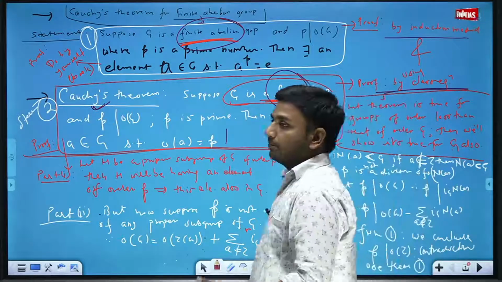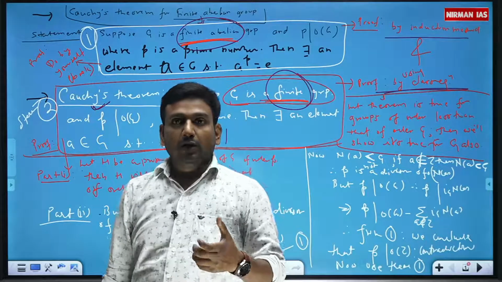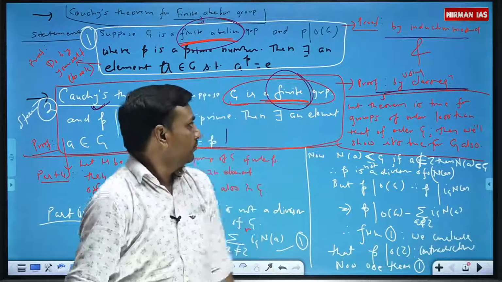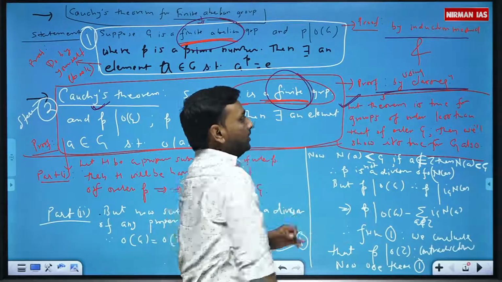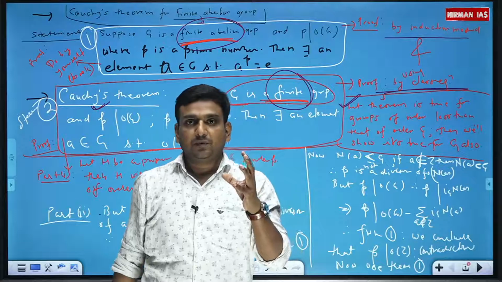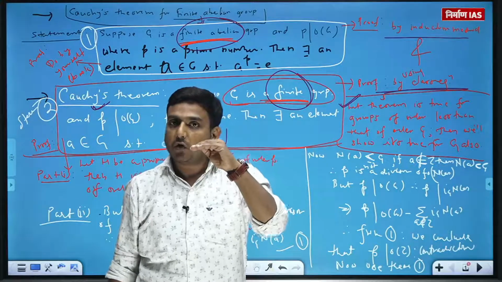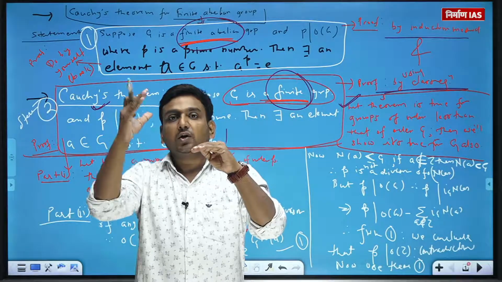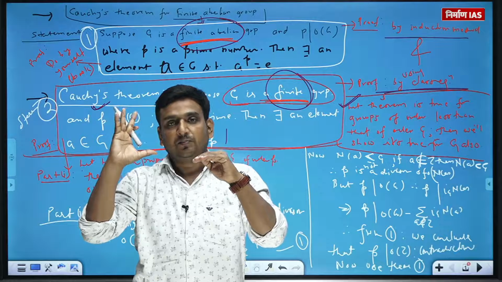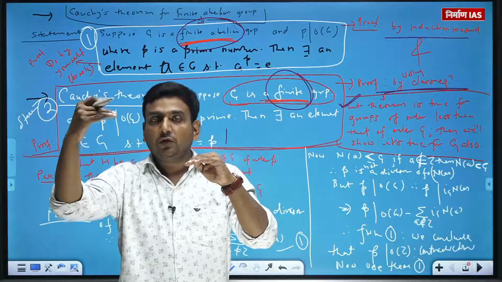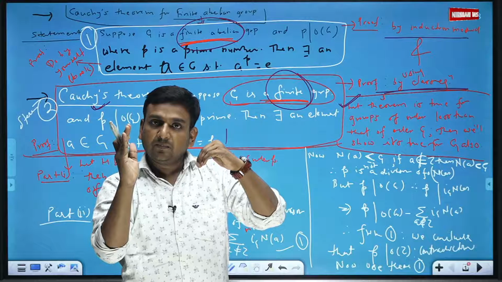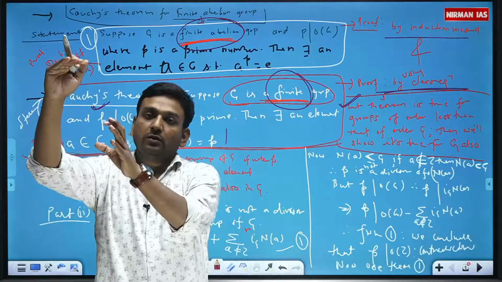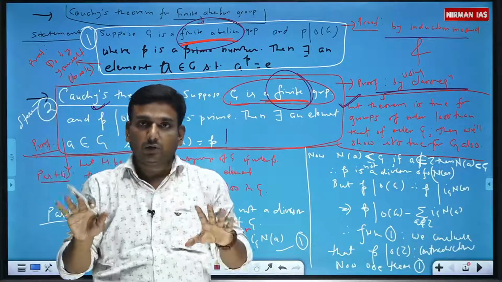Number first is mathematical induction. How will you use it? That is written here also. Suppose it is true for groups of order less than the order of G. Ultimately you have to show that if it is true for orders less than the order of G, and it is also true for the order of the group, you are done.